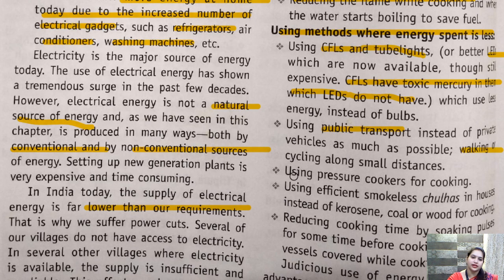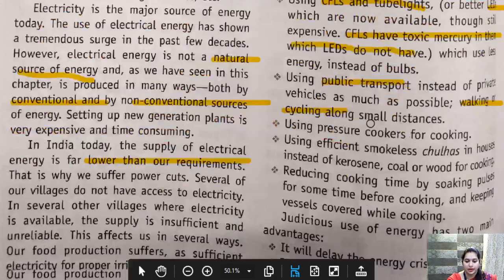If there is a walking distance, you can walk, it will keep you healthy. And we can switch to cycling. If the distance is a little longer, use a cycle to go. Okay, a cycle is not polluting, it does not require any fuel, nothing. And it will keep you healthy also. It is a type of exercise. So we should use public vehicles.